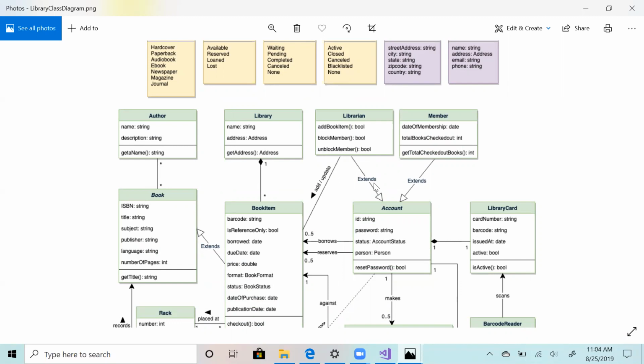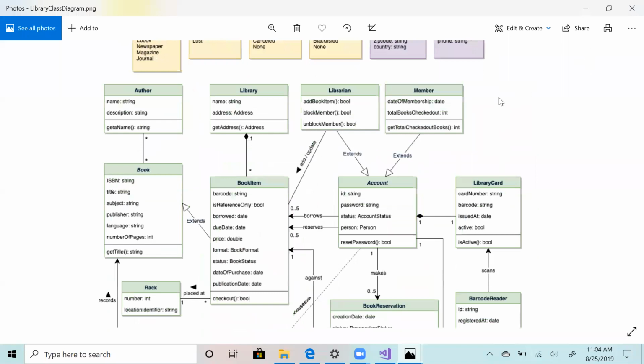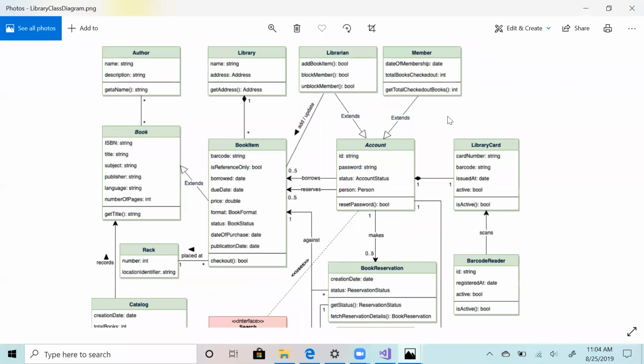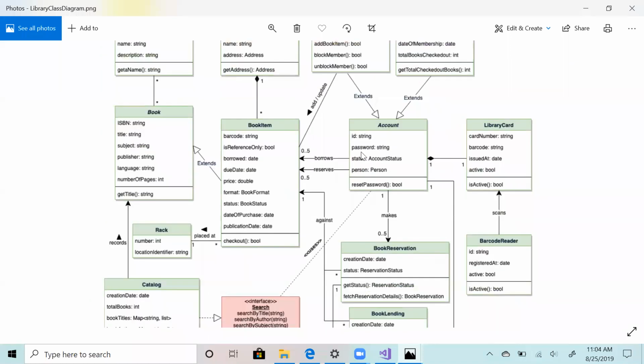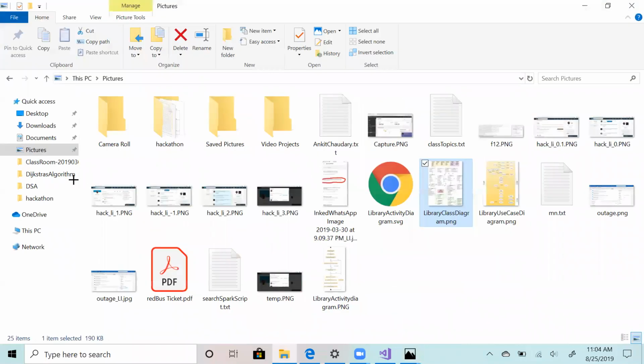If there is an arrow, then it means extends, which basically means that account is the generic type and librarian and member are instances of type account. It's the interface to EA. Relationships are generally defined by this. You tell if it is one-to-one or one-to-many or what. We already did this, so let's see how our representation will look.